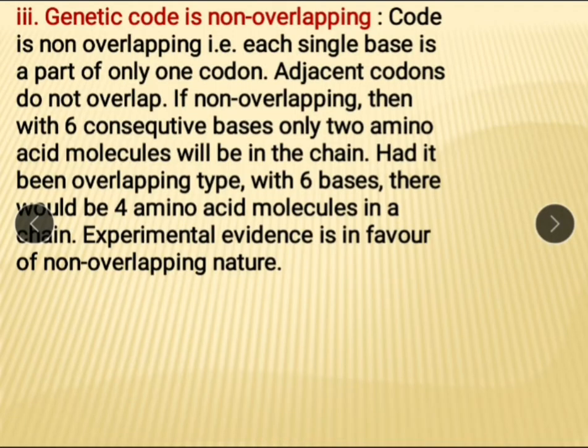See this property? Code is non-overlapping, that is, each single base is a part of only one codon and adjacent codons do not overlap. If non-overlapping, then with 6 consecutive bases, only 2 amino acids will be in the chain. Had it been overlapping type, with 6 bases there would be 4 amino acid molecules in the chain. Experimental evidence is in favor of non-overlapping nature.